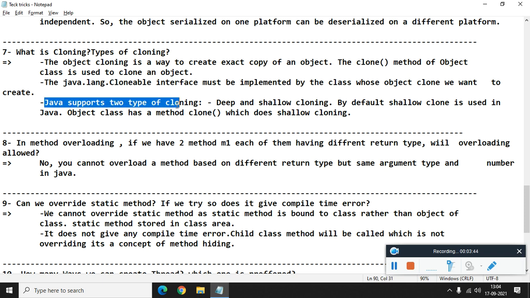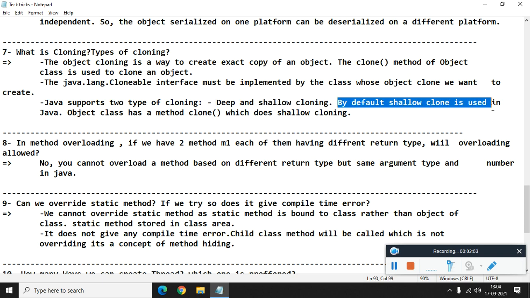So Java supports 2 types of cloning. There are 2 types of cloning in Java: deep cloning and shallow cloning. By default, shallow cloning is used in Java. The Object class has a clone method which does shallow cloning.